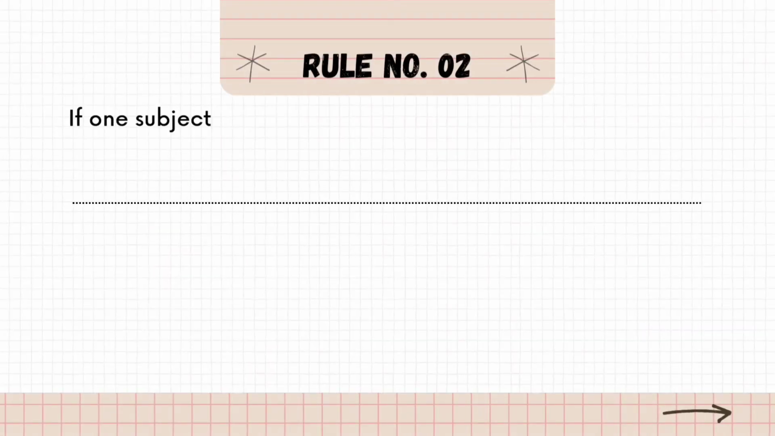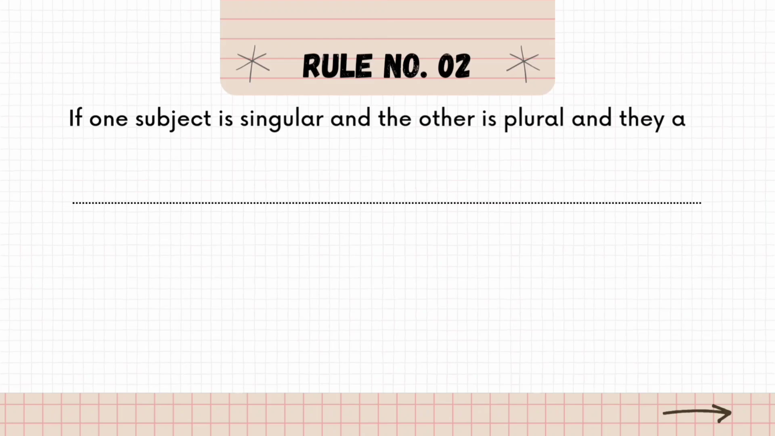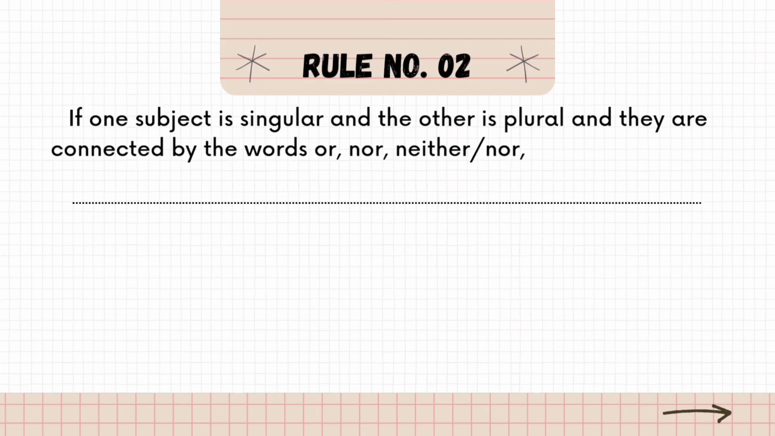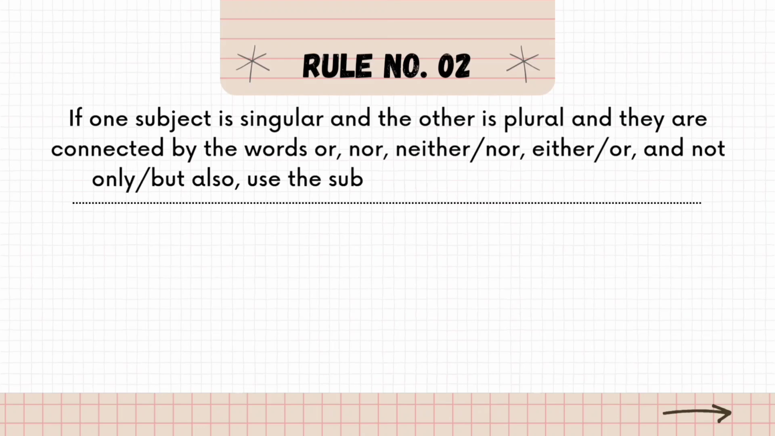Next rule, if one subject is singular and the other is plural and they are connected by the words or, nor, neither nor, either or, and not only but also, use the verb that agrees with the subject that is closest to the verb.